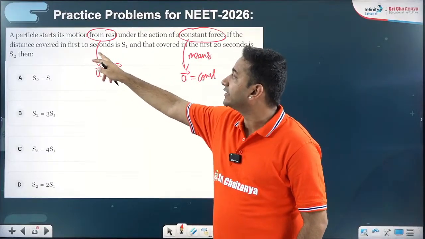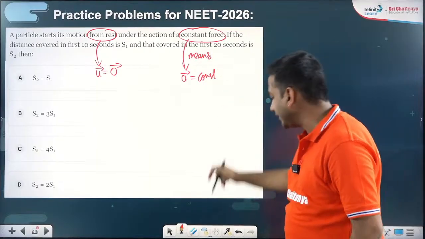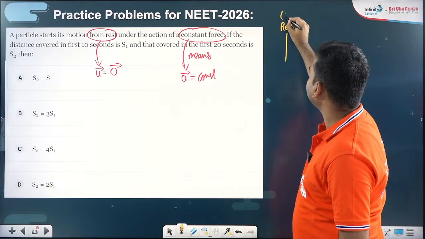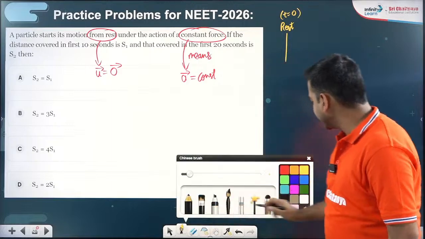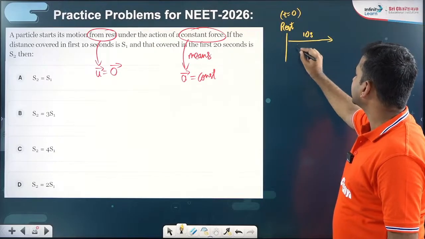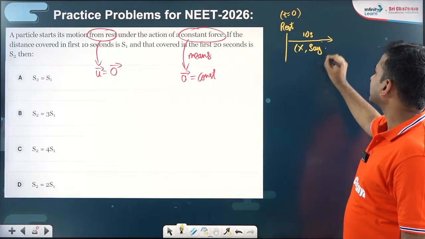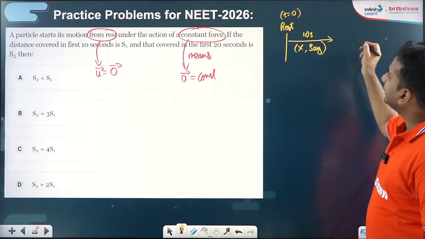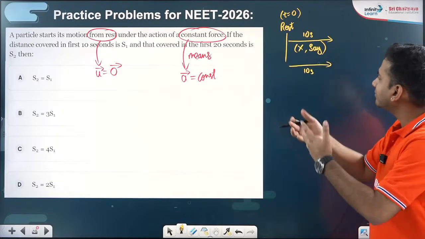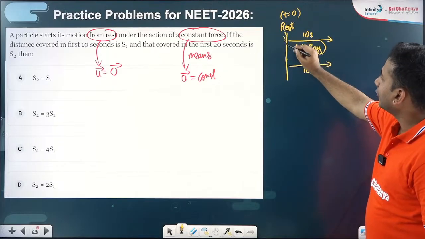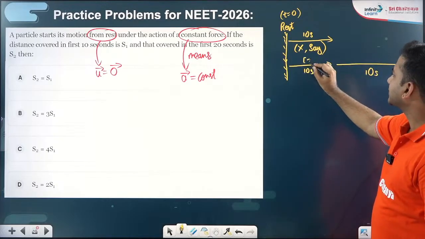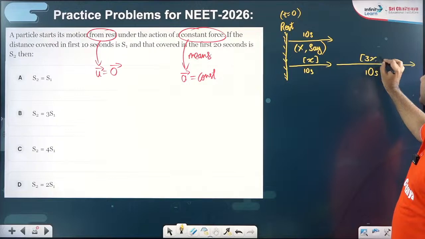All right. So the question is, a particle starts its motion from rest under the action of a constant force, and the distance covered in the first 10 seconds and that covered in the first 20 seconds is compared. Starting from rest, at t equals 0, you're talking about the first 10 seconds. In the first 10 seconds, it travels a distance x, suppose. Now you talk about the first 20 seconds. First 20 seconds means 10 seconds and then the next 10 seconds, in which definitely the body would have become faster.